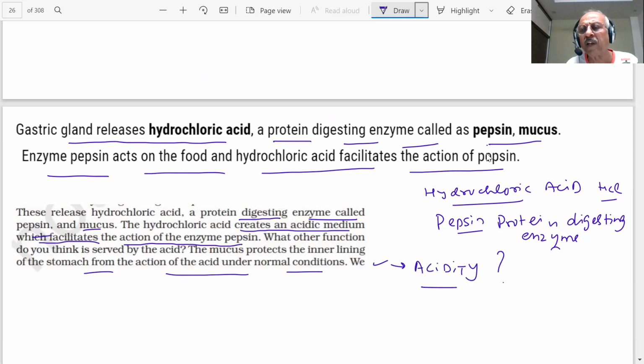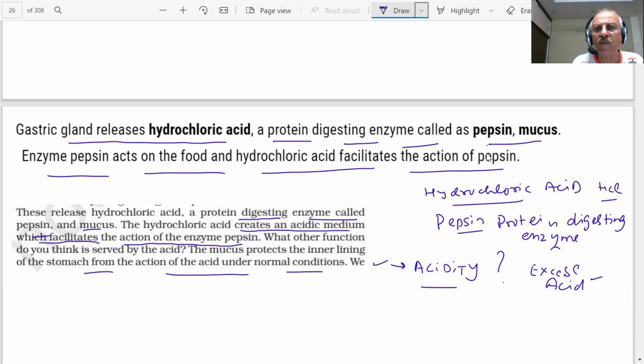A lot of people are complaining of acidity. What does it mean? Excess acid. If there is excess acid in the body, students, then we experience irritation and indigestion. And you know what people take to relieve acidity? Salt or some syrups which are basic, to neutralize the acid. ठीक है?